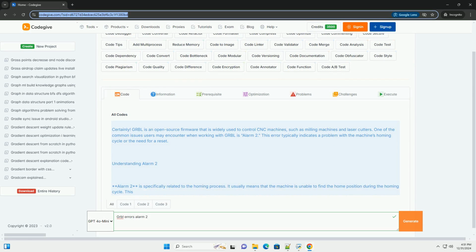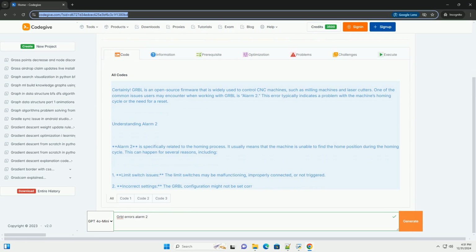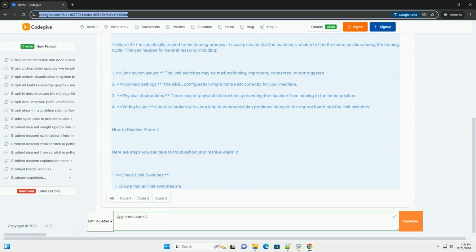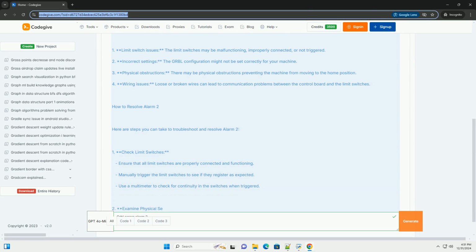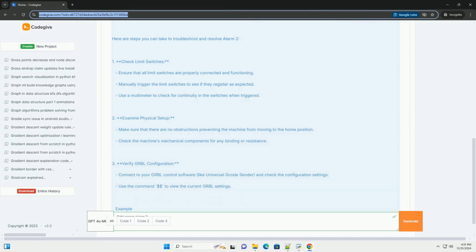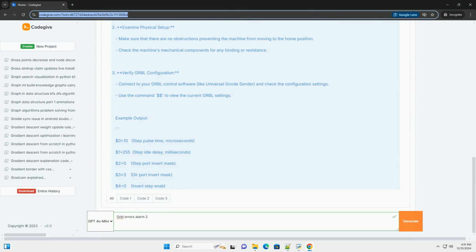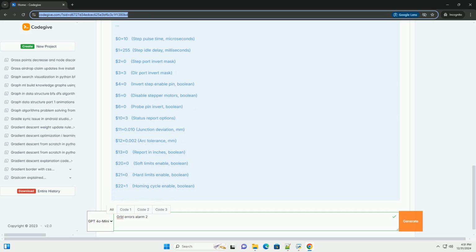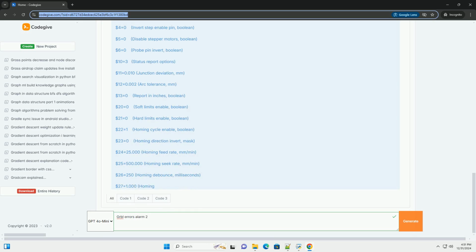Certainly. Grbl is an open source firmware that is widely used to control CNC machines, such as milling machines and laser cutters. One of the common issues users may encounter when working with Grbl is alarm 2. This error typically indicates a problem with the machine's homing cycle or the need for a reset.